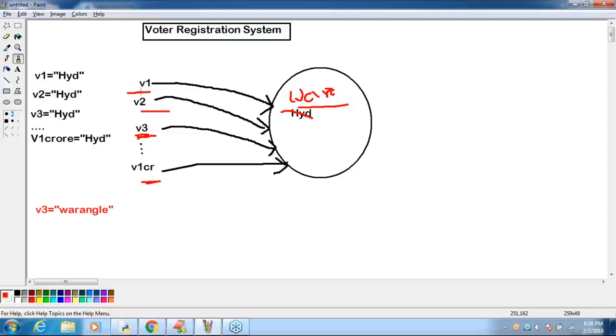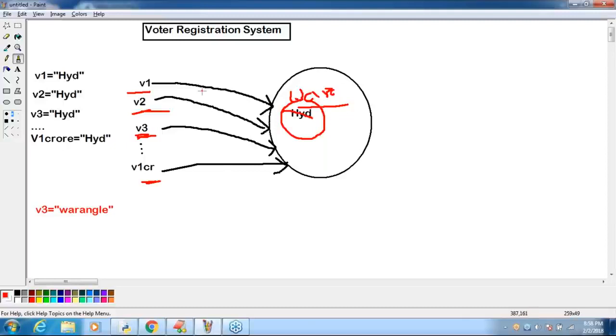So what did Python do? Once we create an object, this object can be shared by multiple references. That's why if any person tries to change the content, all the remaining references are going to be affected.